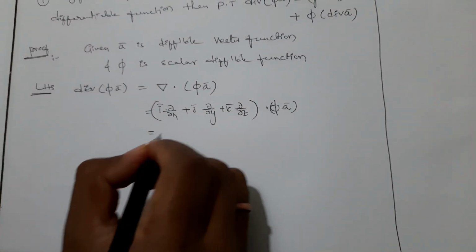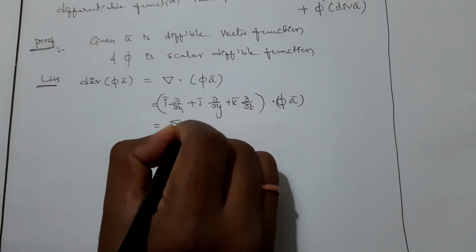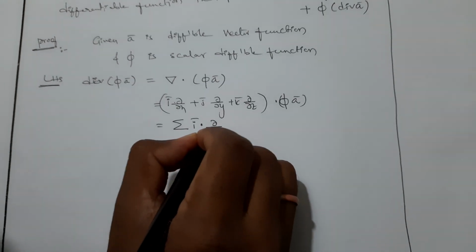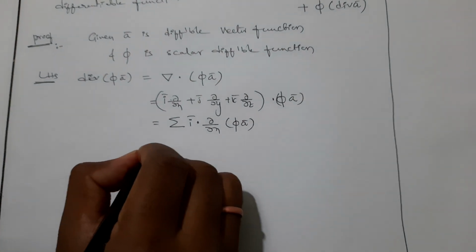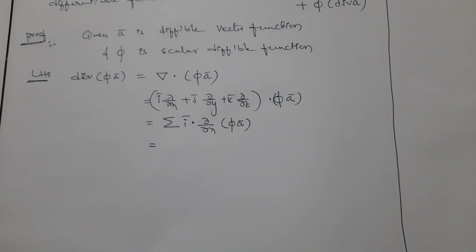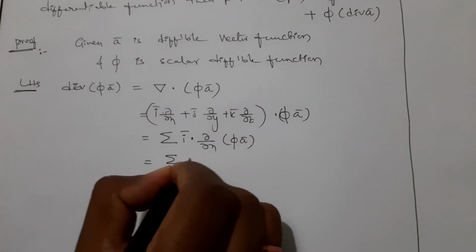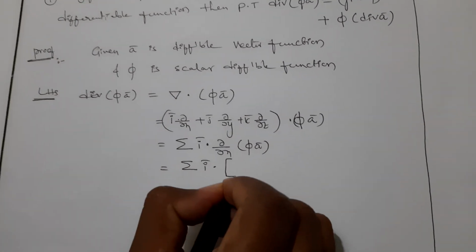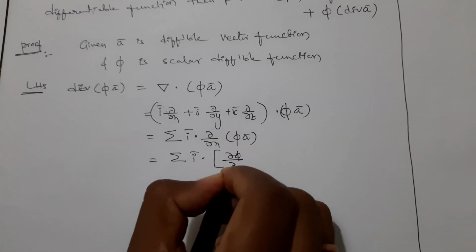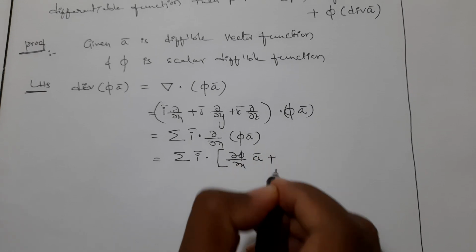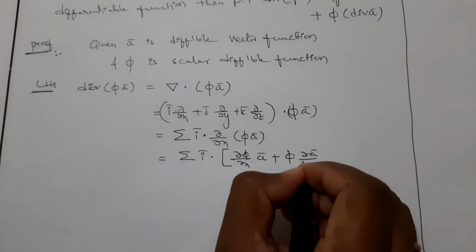In place of this, I am taking sigma i bar dot dou by dou x of pi a bar, that is equal to sigma i bar dot, dou by dou x of pi a bar is dou pi by dou x into a bar plus pi into dou a bar by dou x.